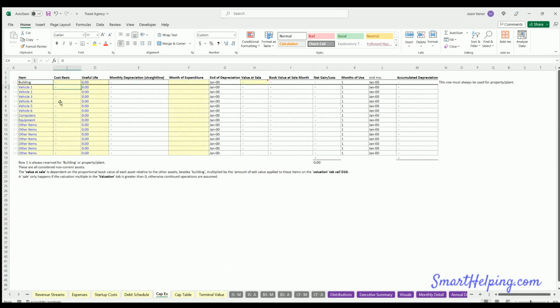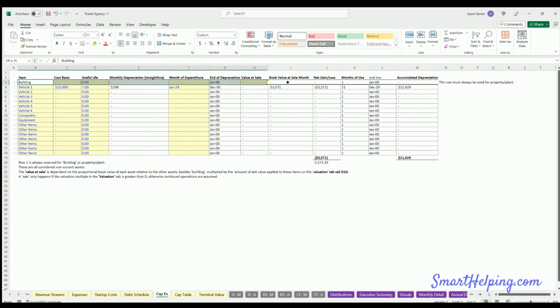CapEx. So for an online travel agency, CapEx isn't going to be a big item, but you can enter whatever you think you're going to have to buy that's depreciable here and label it as the item. You can put the cost. Let's say you're going to buy $25,000 worth of depreciable things for the business with a useful life of, let's say, 7 years. And you're doing that in January. So that's going to populate depreciation expense as well as affect the cash flow in the month of the expenditure.